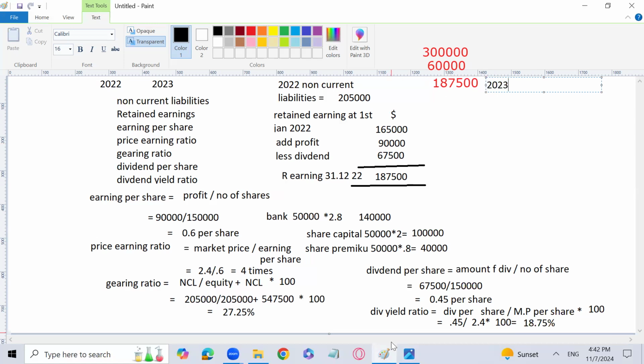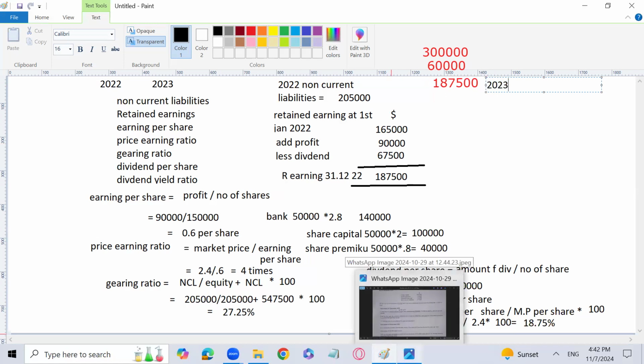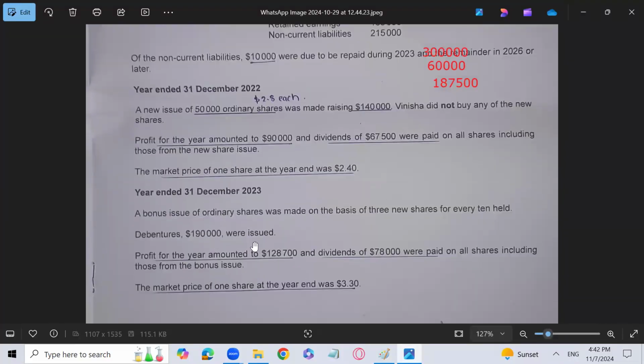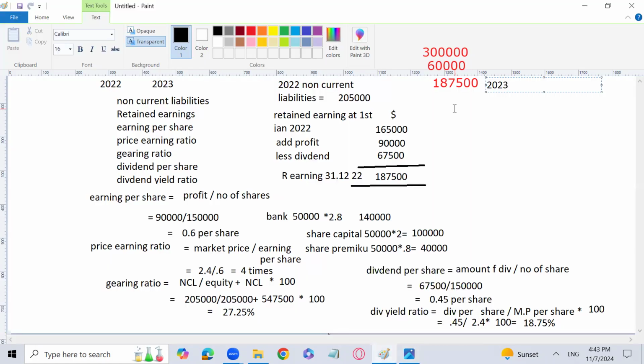First, the non-current liabilities. Any problem you can ask me directly. Non-current liabilities has increased. Debentures were issued of 1,90,000 actually, and because of that the non-current liability has increased. That is 2,05,000 previously plus 1,90,000. So the total is 3,95,000. So now the non-current liability is 3,95,000.